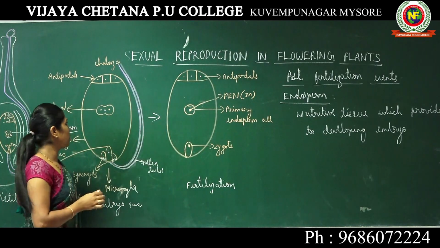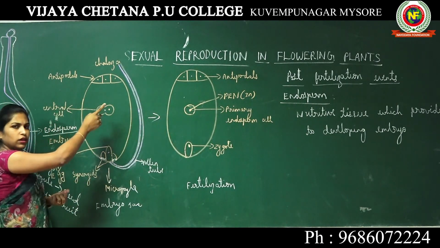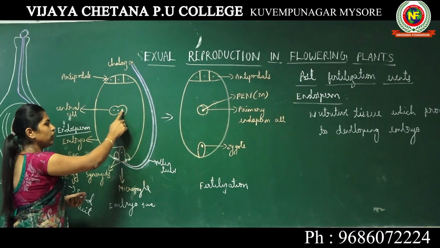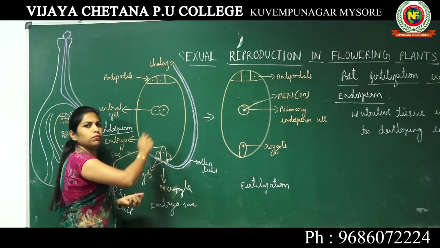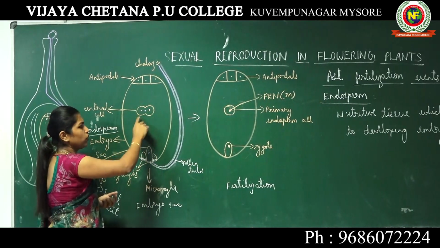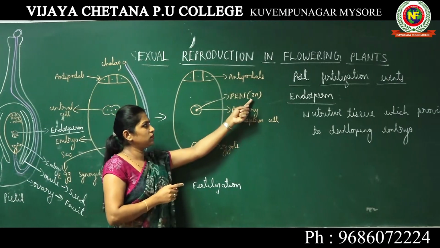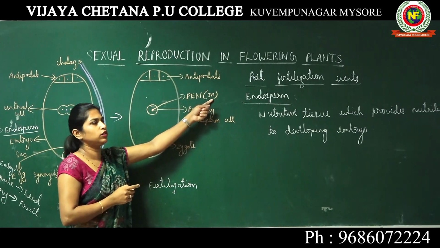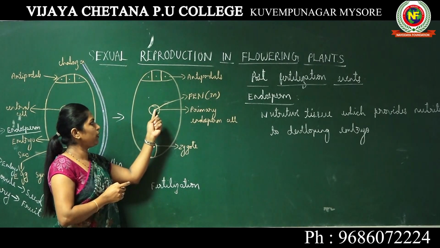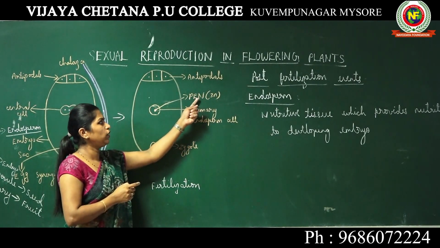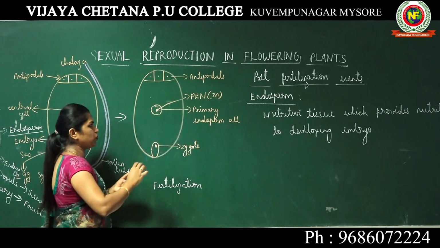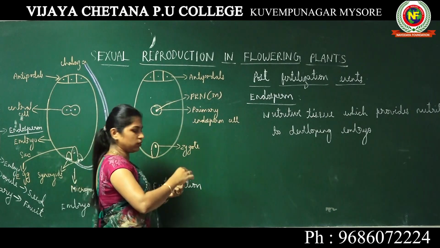It is triploid in number because it is formed as a result of fusion of two polar nuclei and one nucleus from the male gamete. Okay, it is a result of three nuclei here. That is the reason we call them triploid tissue, and this nucleus, which is triploid in nature, is known as primary endosperm nucleus. This primary endosperm cell, let me take this out.